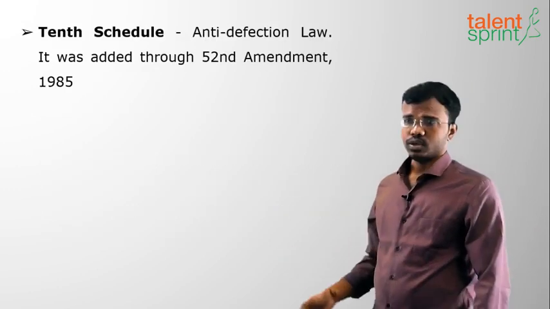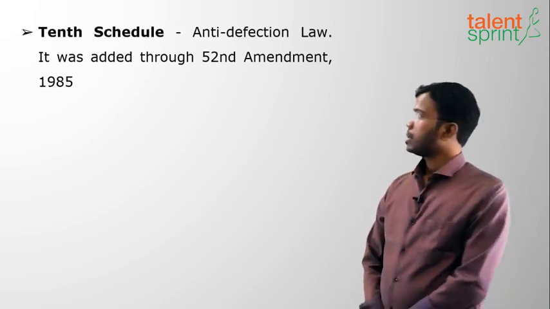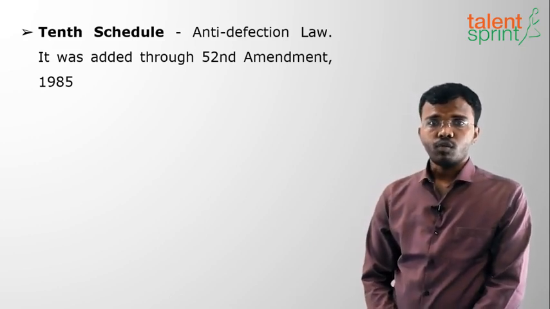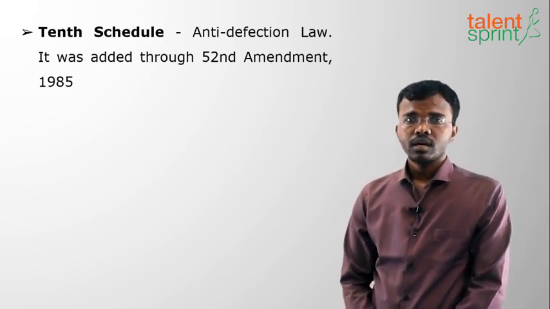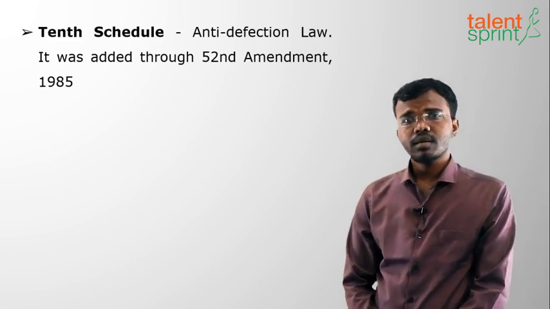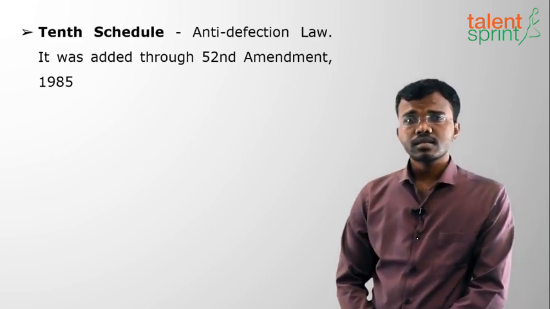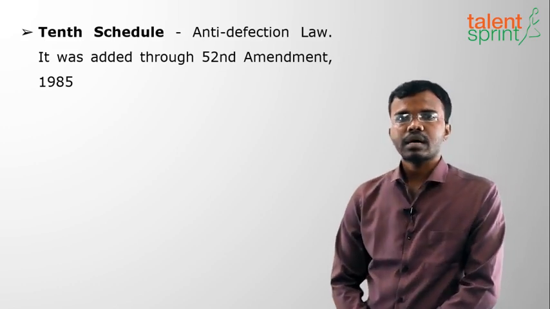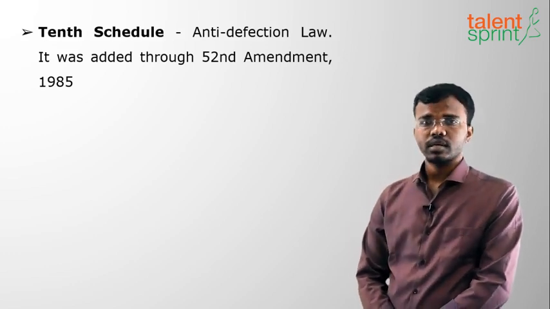Next, the 10th schedule. It takes into account the anti-defection law. This anti-defection law was added through the 52nd Amendment 1985. What do you mean by anti-defection law? There are 4 conditions. First, when a member from a party is elected and later jumps into another party, it comes under anti-defection law. The next case is if he votes against the party high command, or if he abstains from voting, that is, is absent from voting. That also comes under anti-defection.